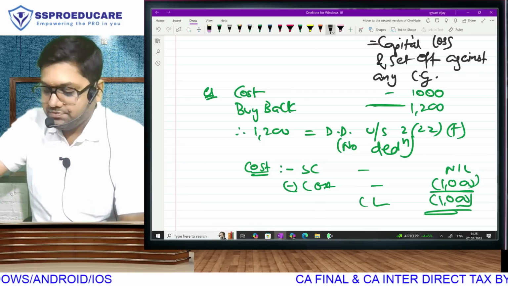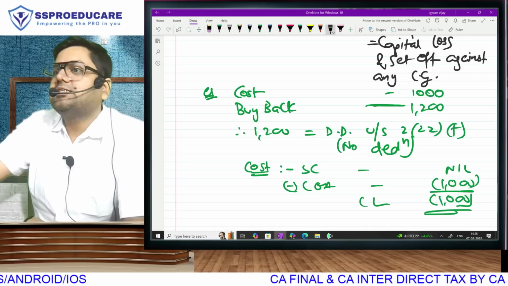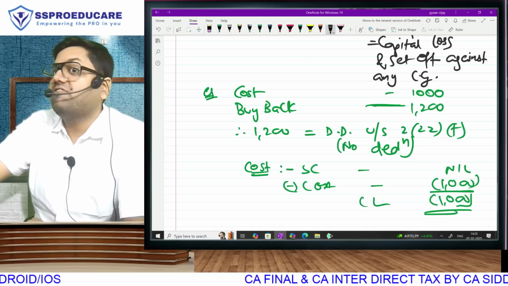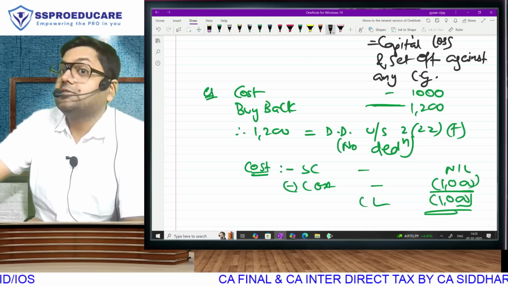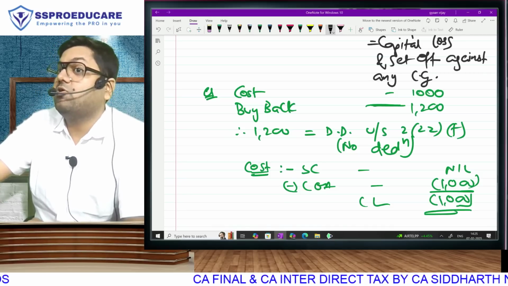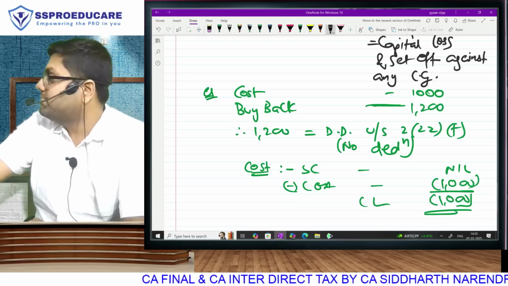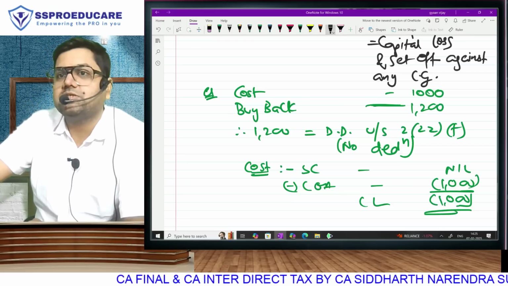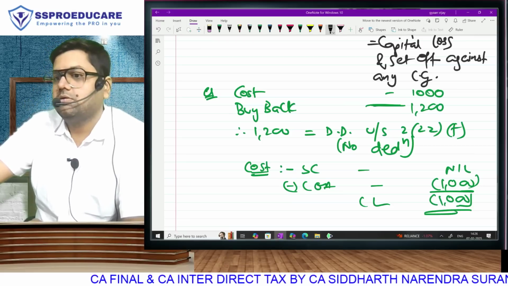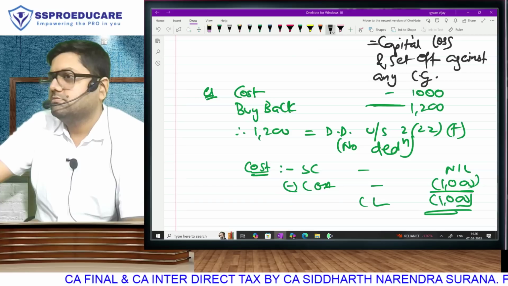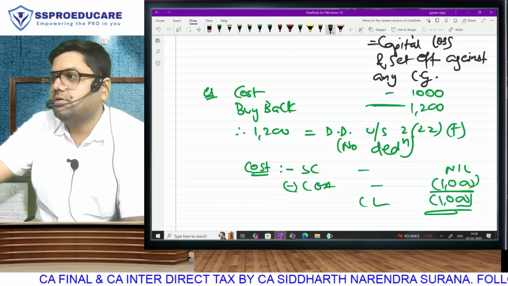Everyone is with me? So, ladies and gentlemen, that's your deemed dividend 222F. But remember, be very careful. Just like your capital gain amendments, this will also be activated from 1st of October. Till 30th September, company will pay buyback tax. From 1st October, this is going to be taxable for the shareholder. Understood, everyone?